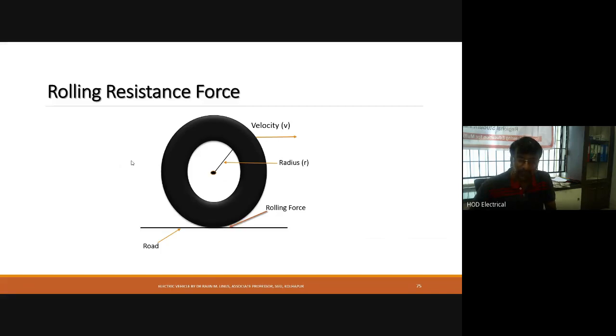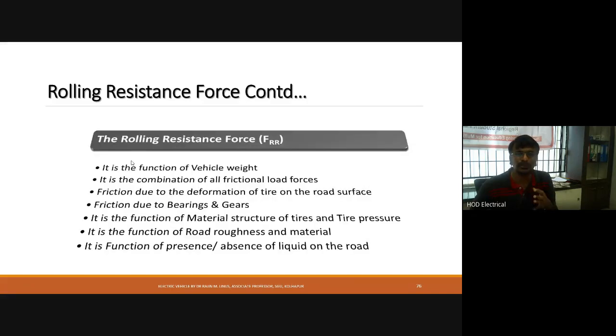So let me explain what are all the parameters which will affect the rolling resistance. Weight of the vehicle: if the weight of the vehicle is more, automatically rolling resistance will be more. Then rolling resistance is the combination of all frictional load forces.